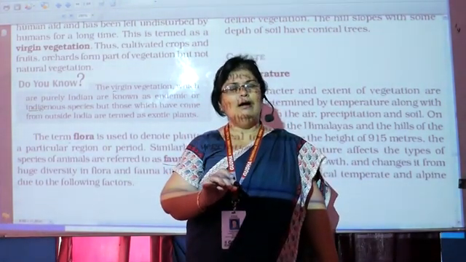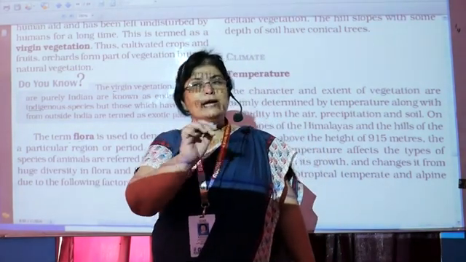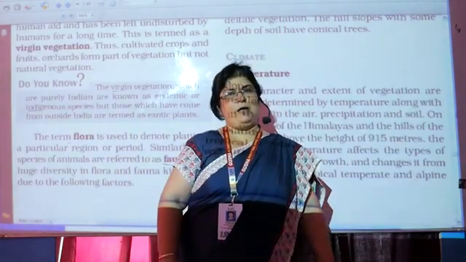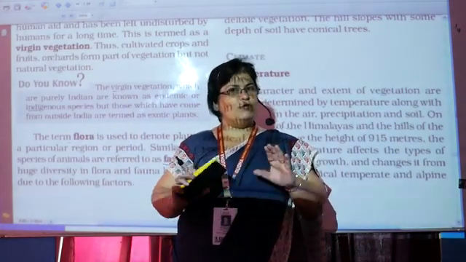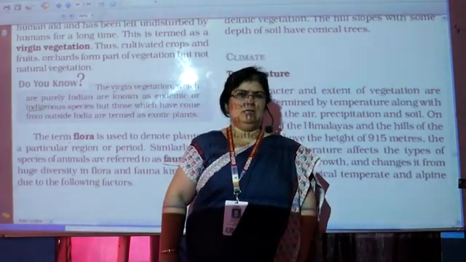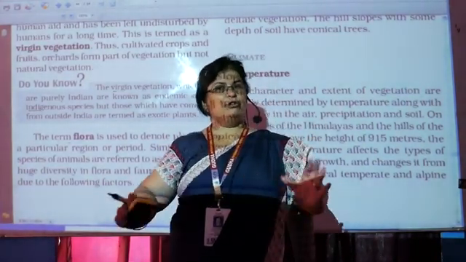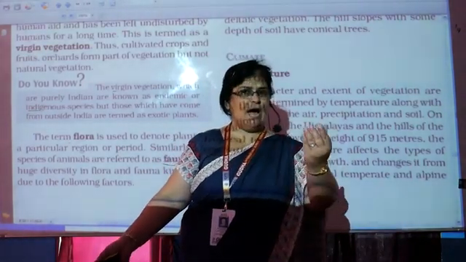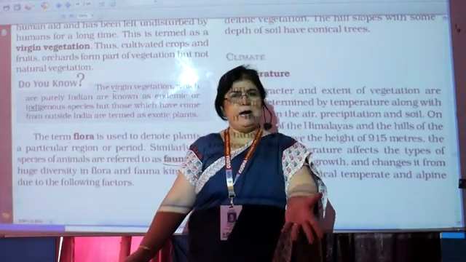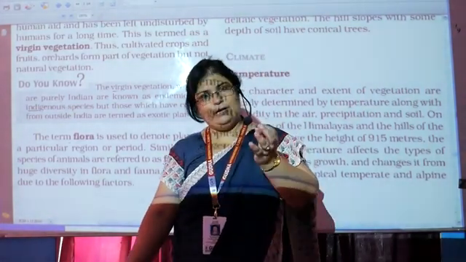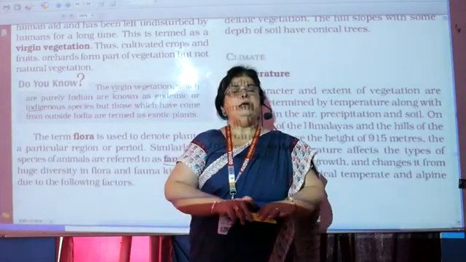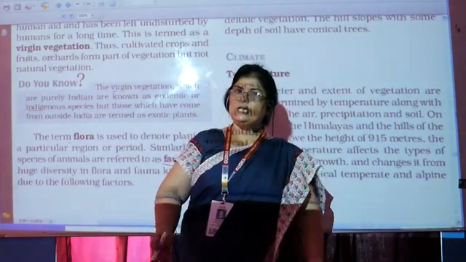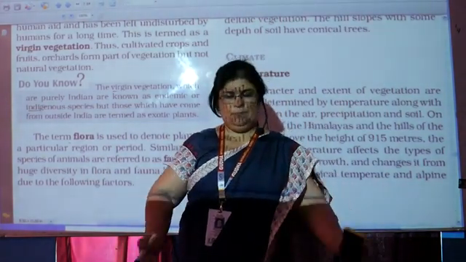Right? So the areas which have good rainfall will have evergreen type of trees, means which have good rainfall throughout the year. They will have trees which are green throughout the year. Regions like deserts, which do have very little rainfall, will have plants like cactus which can survive with very little or no water. Same way, different regions will have different type of vegetation according to the water.